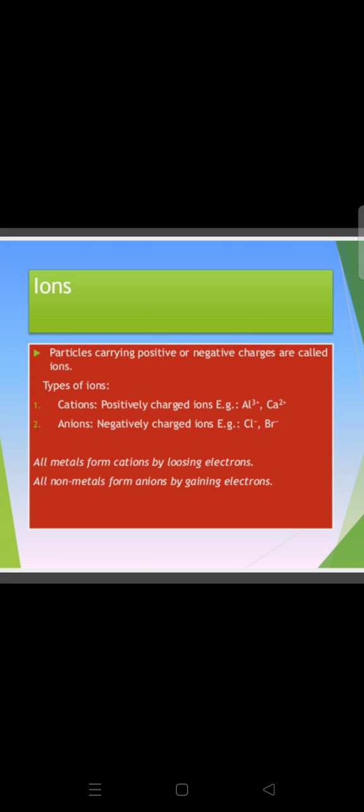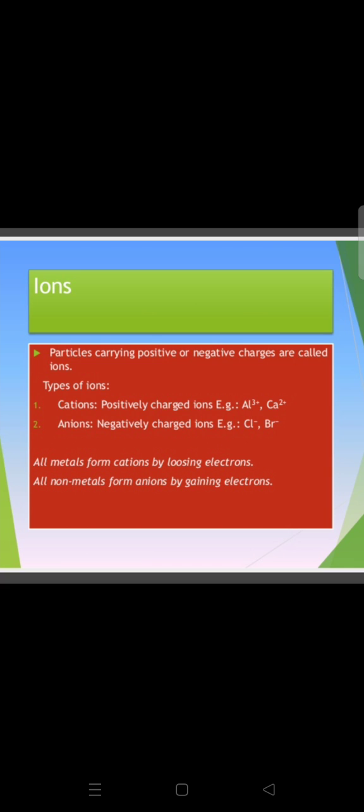Here once again we will have a discussion in the next topic, the structure of atom, because the number of protons and the number of electrons are always equal, and as you know protons always carry positive charge and electrons always carry negative charge. Whenever the same number of protons and electrons are present, the result is zero. So an atom is electrically neutral. Suppose an atom has two protons, that is plus 2, and two electrons, minus 2, then plus 2 minus 2 equals 0, so that atom is said to be electrically neutral.